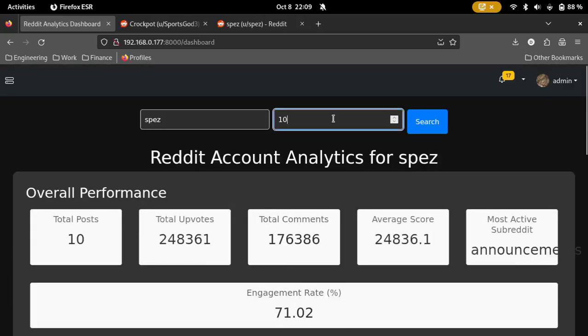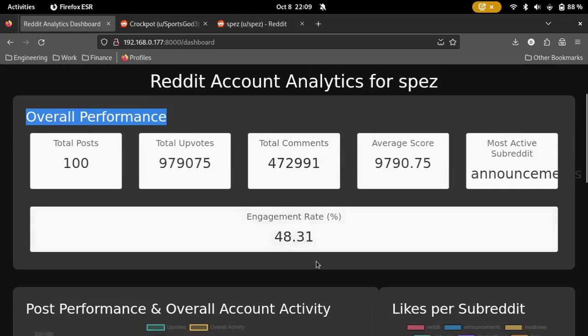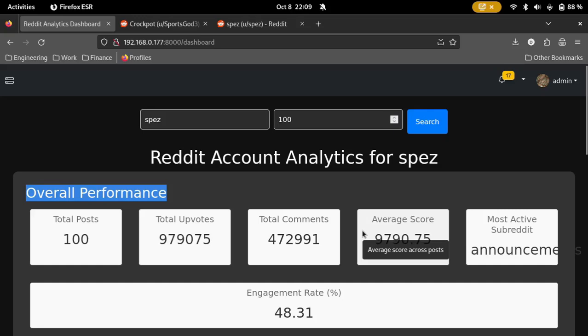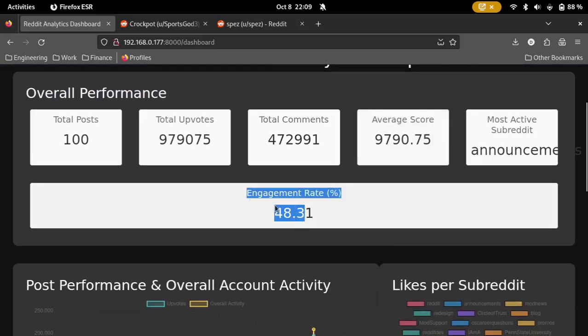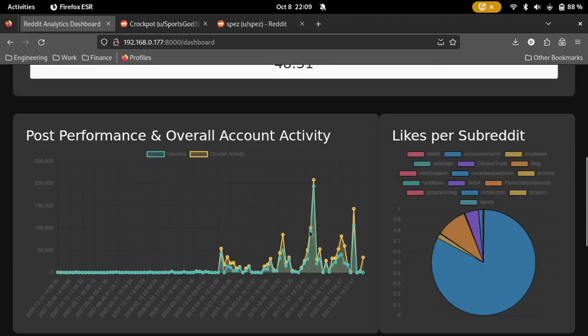But let's go over the last 100 posts for Spez to get a better outlook on his overall performance, starting from the newest, going to the oldest within 100. So, over the last 100 posts, about 1 million total upvotes, about 470,000 total comments, the average score of about 10,000 likes per post, which is quite high. And about 50% of people engage with his posts over the last 100 posts, which is half of every person that interacts with it, which is still very high engagement.